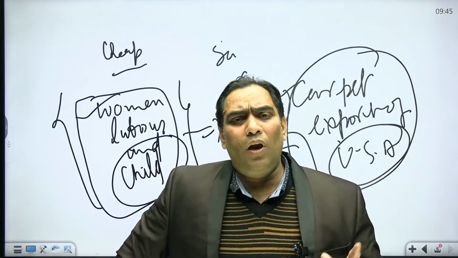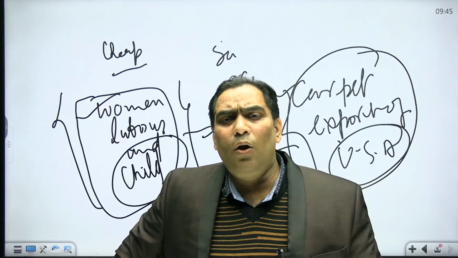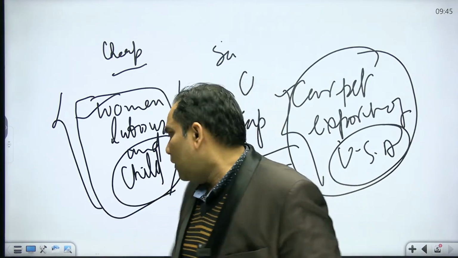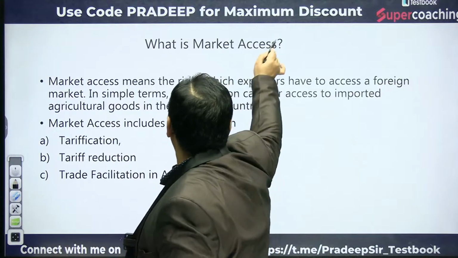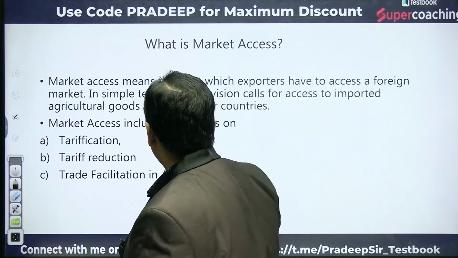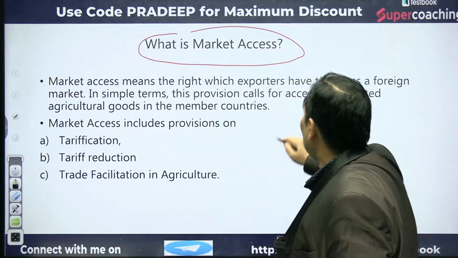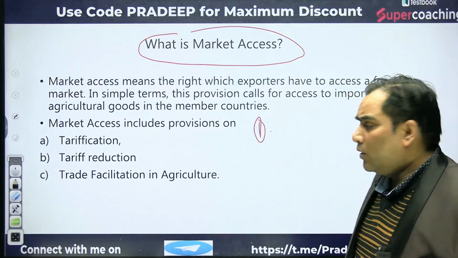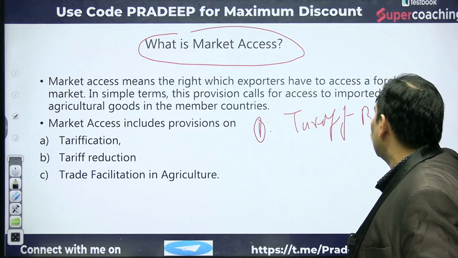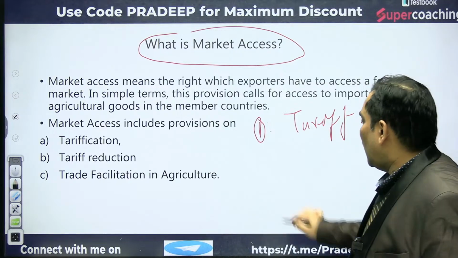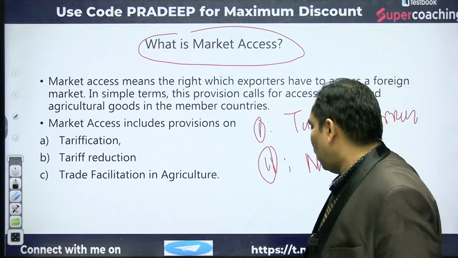So equal access can be denied by levying taxes and non-tax barriers on imports. In order to have equal market access, this is the provision under the WTO: the countries will reduce the tariff barriers, and they will reduce the non-tariff barriers as well.